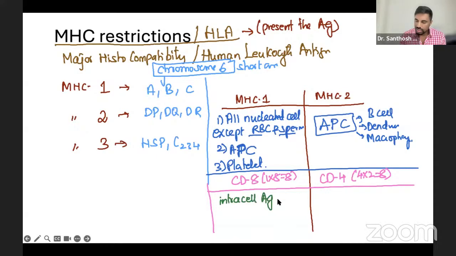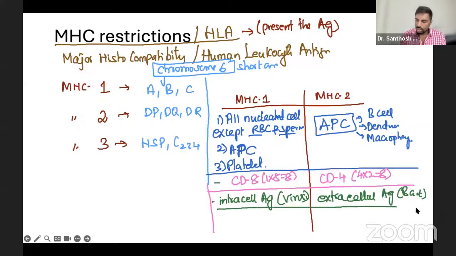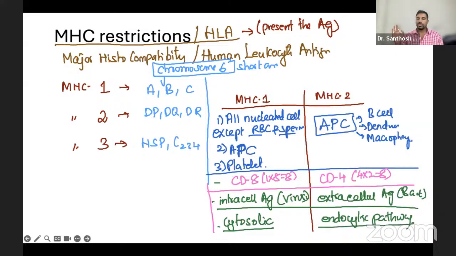Intracellular antigen means viruses, for example. MHC 2 presents all the extracellular antigens. All your bacteria and all those things come under extracellular. So the pathway involved in MHC 1 is called the cytosolic pathway, but this is the endocytic pathway. More than enough. If you write all these points, you'll get your 5 marks very easily. That's all, this much only. MHC or HLA, human leukocyte antigen. So we are done with this also.